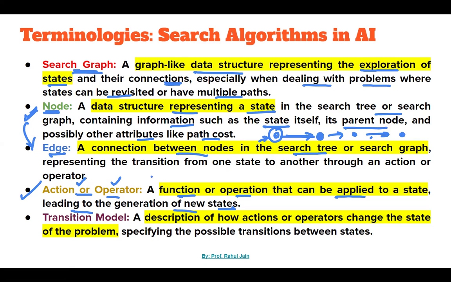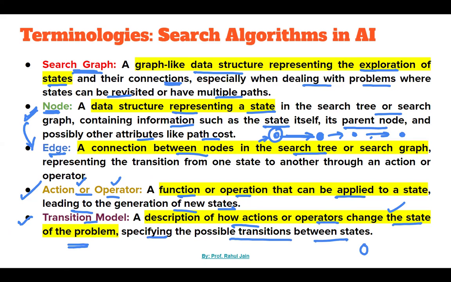Thereafter, the transition model: it is a description of how actions or operators change the state of the problem, which specifies the possible transitions between the states.